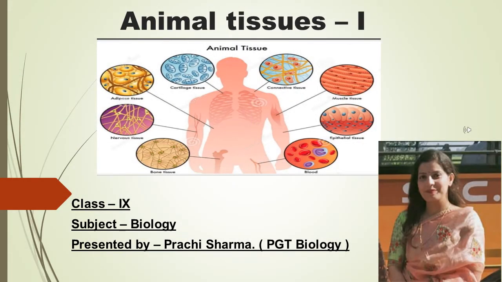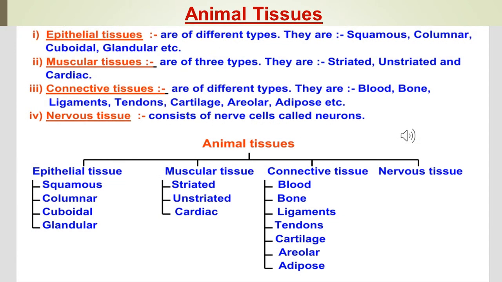Welcome back students. After completing plant tissues, now we start our next topic of this chapter. This is animal tissues. On the basis of structure of cells and functions, animal cells are classified into four major types: epithelial tissues, muscular tissues, nervous tissues and connective tissues.